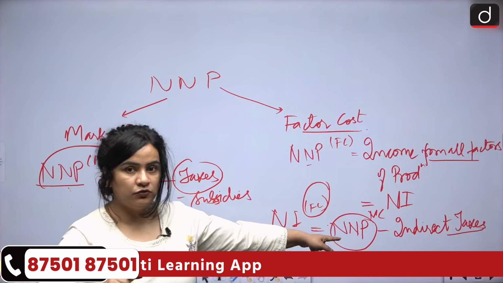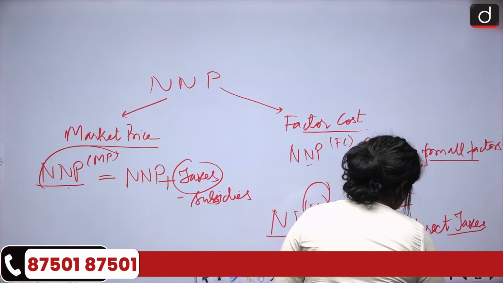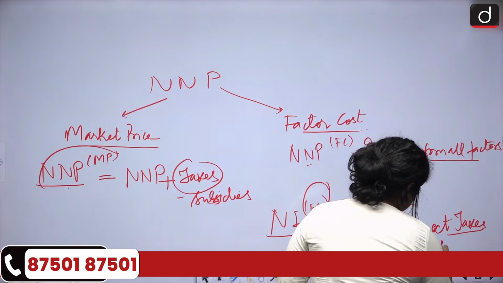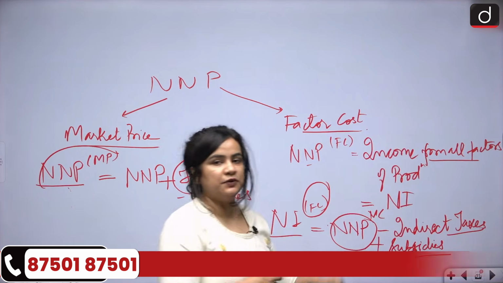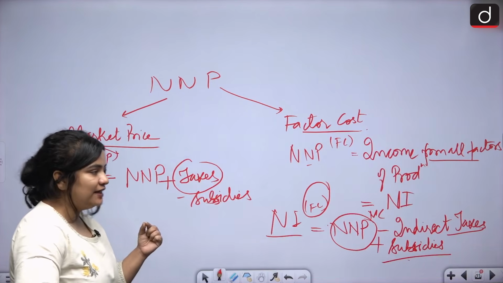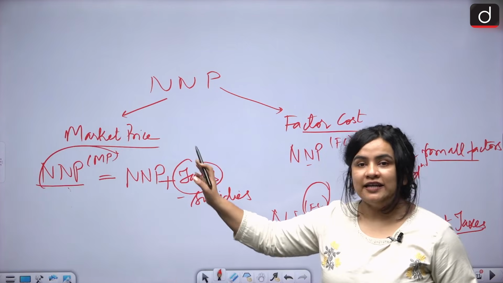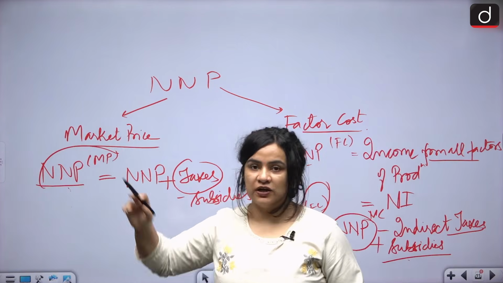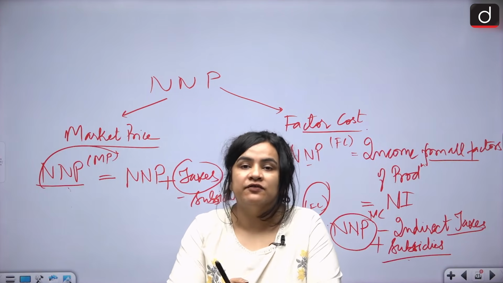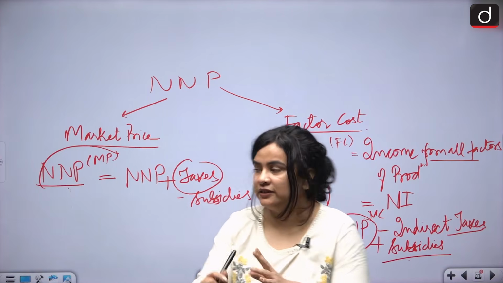So it is not included, but we will include subsidies, because subsidies are paid to the factors of production by the government. So if we subtract indirect taxes and we add subsidies to the net national product at market price, we are going to arrive at national income at factor cost, simply national income.